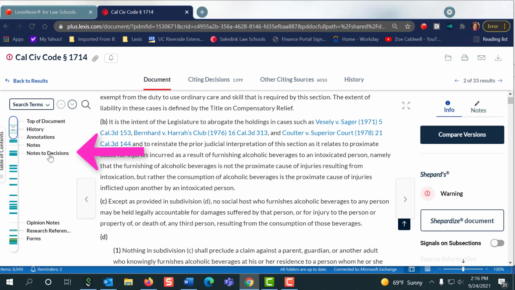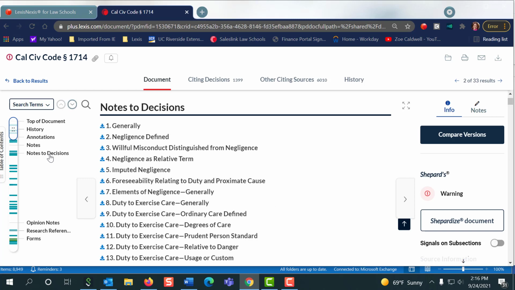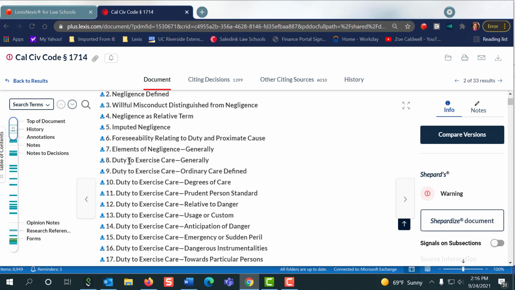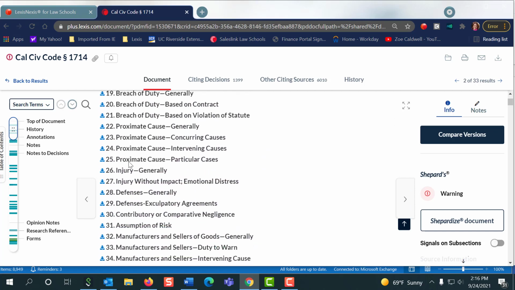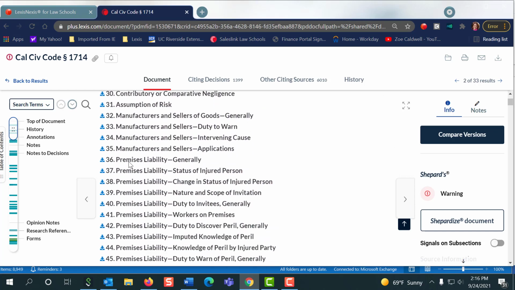Now, sometimes it's going to be called case notes, and other times it's called notes of decisions. Either way, you want those cases that further interpret this code section. So now I really want to take some time and go through my list here to see where they're going to talk about negligent infliction of emotional distress.